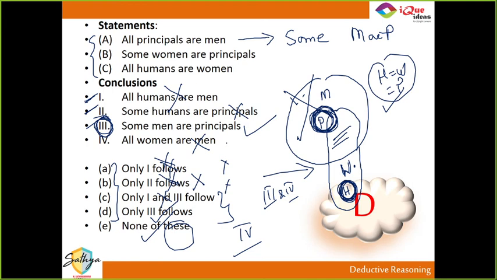Are you getting that, Swayam? It is a possibility that some principals are humans, but it is not a certainty. If the question was, is it a possibility that some principals are humans, then definitely you can say yes, it is possible. But here we are not doing the possibility questions. Here we are doing the certainty questions. So is it necessary that some principals will be humans? The answer is no. There can be a situation where no principals are humans. Did you get that? Yes. Gautam, yes. Okay guys, next one.